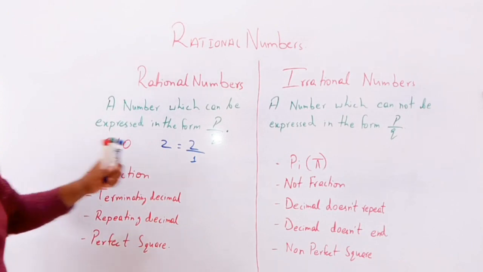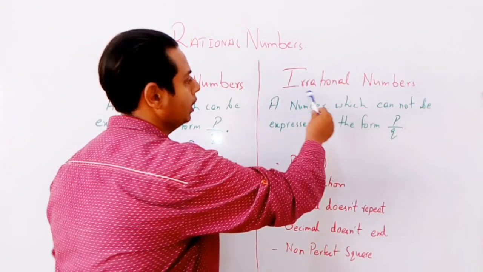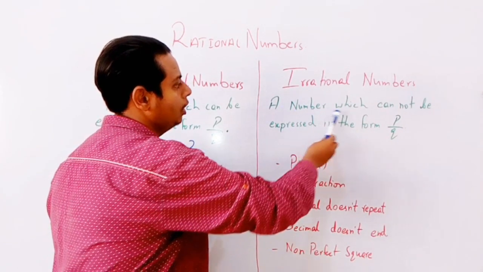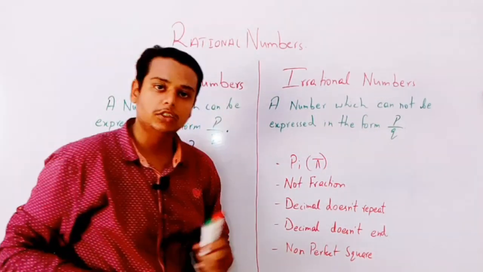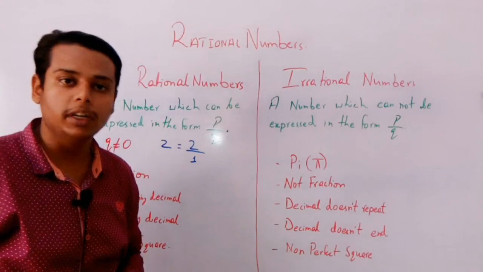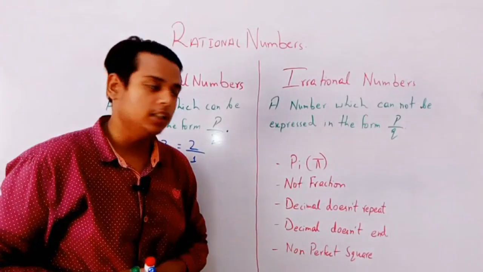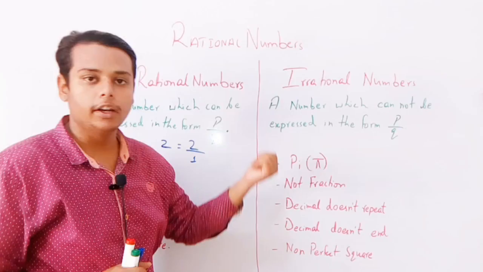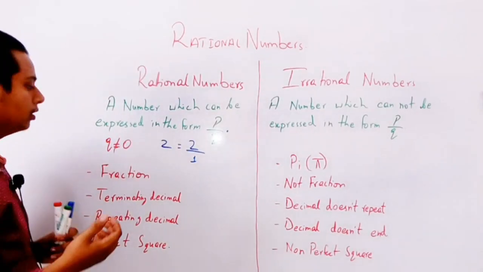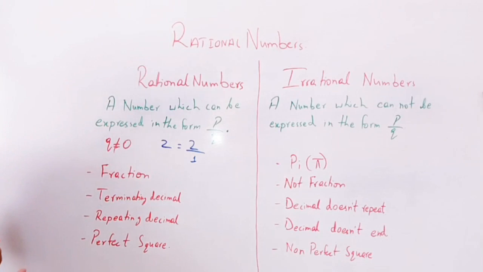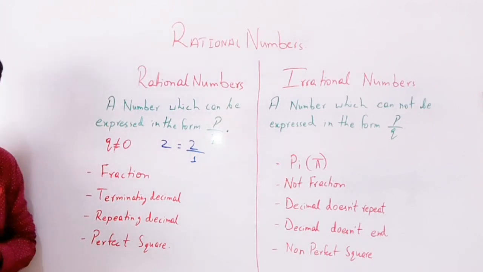So 2 is also a rational number. And what is an irrational number? An irrational number is a number which cannot be expressed in the form of p upon q. वो numbers जो कि p upon q के form में express नहीं हो सकते, that is called irrational numbers. Now which things are included in the rational numbers? कौन से numbers include होते हैं?